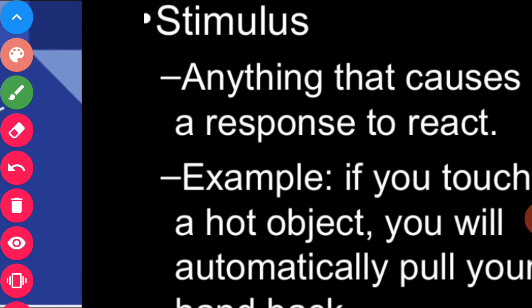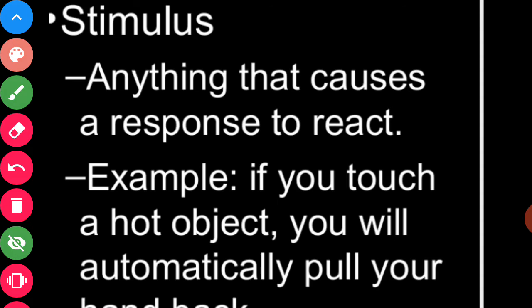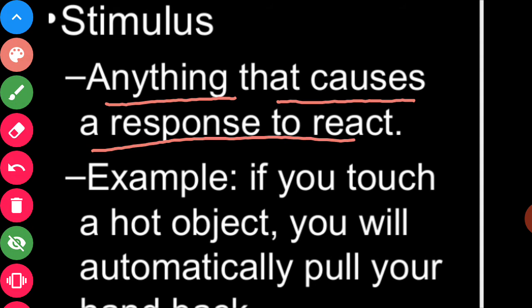Stimulus is anything that causes a response to react.